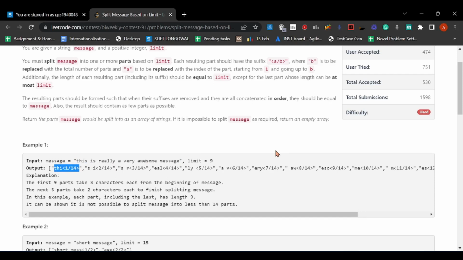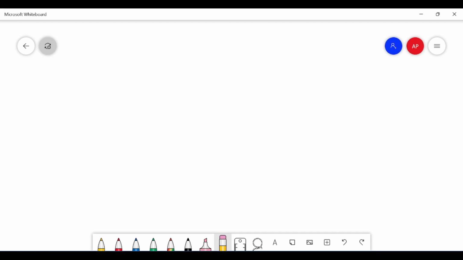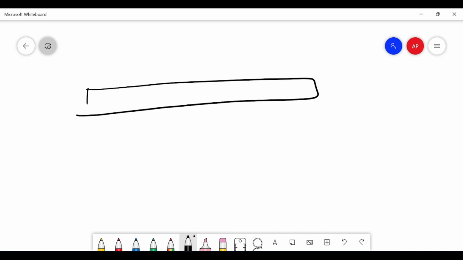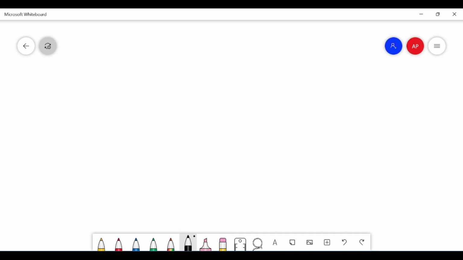So let me explain how I approach the problem. We have a string which has lowercase characters and spaces. Now I have to split this into some parts.